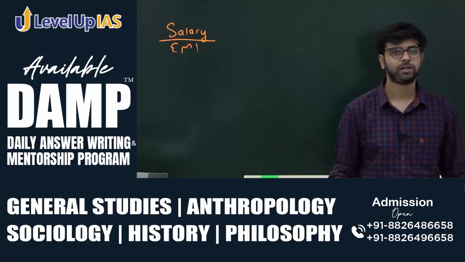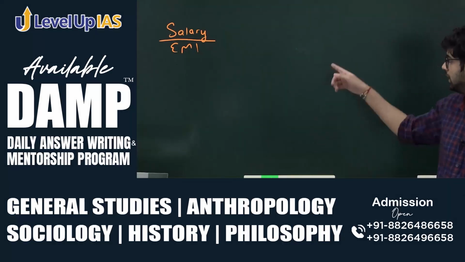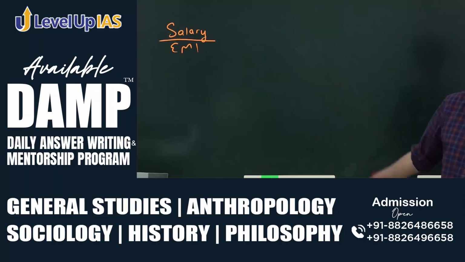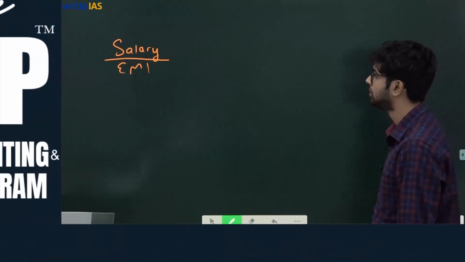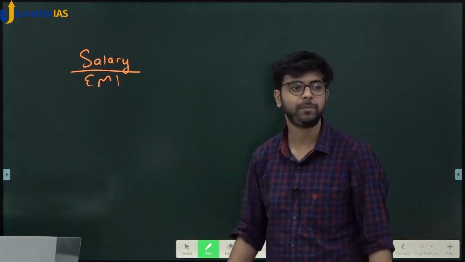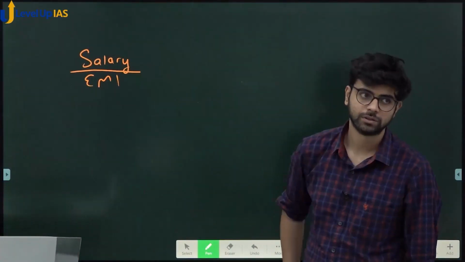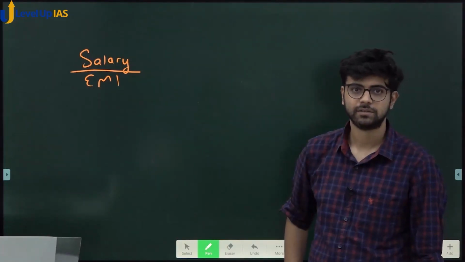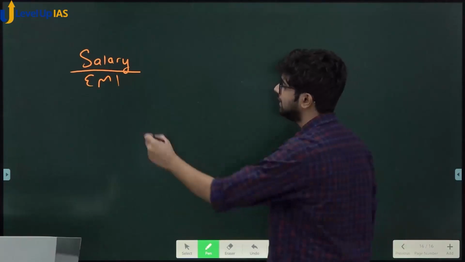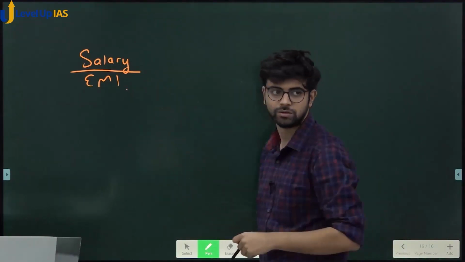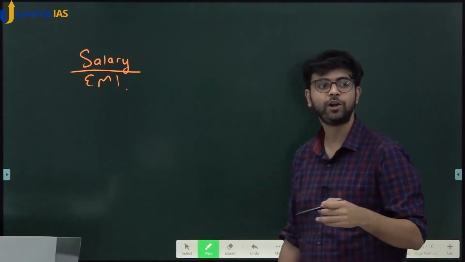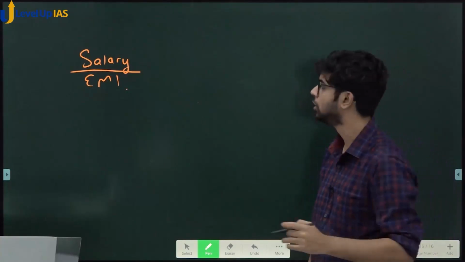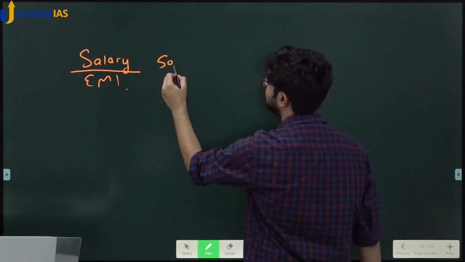Higher the better or lower the better, in this case, the ratio? Salary upon EMI. Why? When the EMI is high, the ratio is low. So is a higher ratio better or a lower one? Higher ratio is better. You have 50,000 as monthly salary.